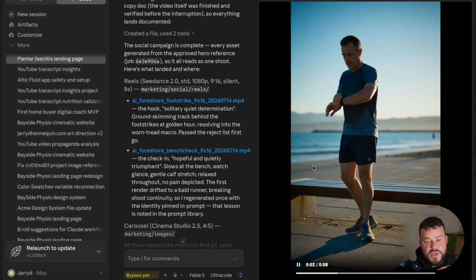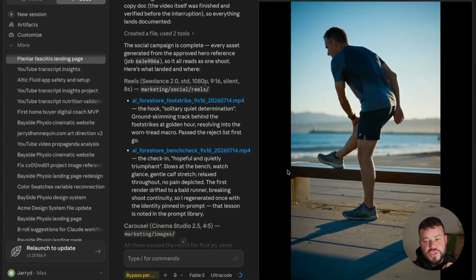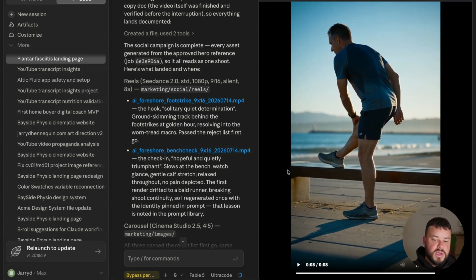Alrighty, so here's the other video here. So it looks like the same runner taking a bit of a break, having a stretch, stretching it out. Looks like they're feeling a bit of discomfort. So there you go. So two videos. You can see that both videos look like they're not only filming the same person, but they're also filming exactly the same location, exactly the same time of the day, and also exactly the same camera and photo editing that may have happened afterwards. So you can see how powerful it is using these AI tools when you're prompting in a specific way. You can really get these consistent results.